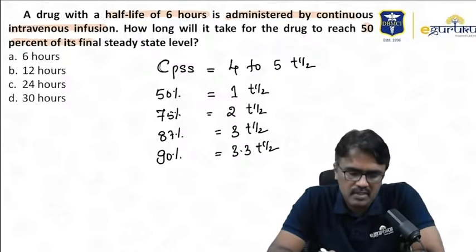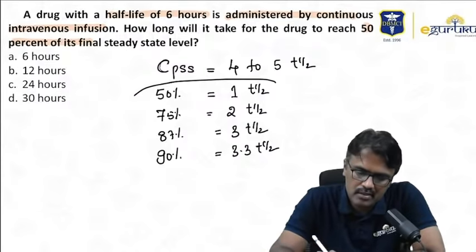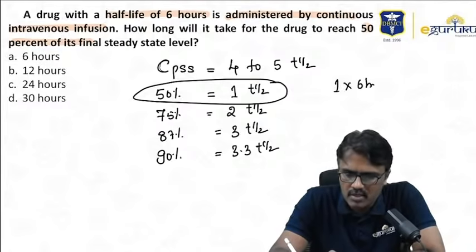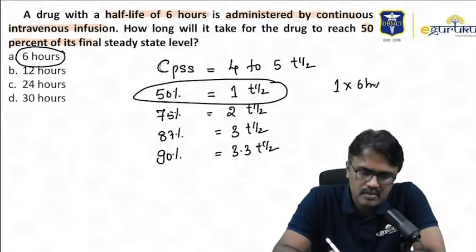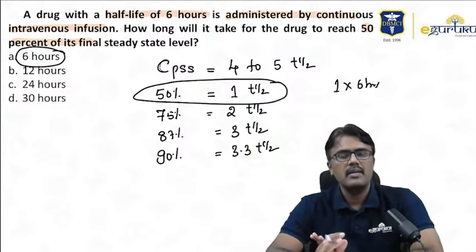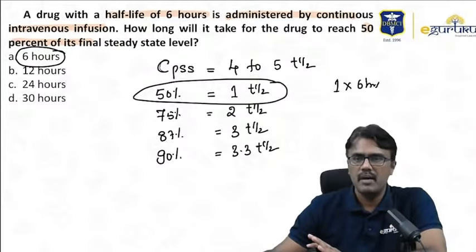So half-life is 6 hours. If I take 50%, 1 half-life, 1 into 6 hours, it is 6 hours. So please remember, pharmacokinetics equations have become mandatory in the pharmacology section, particularly NEET PG.